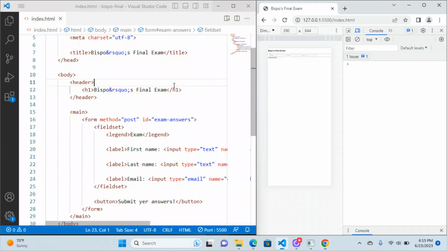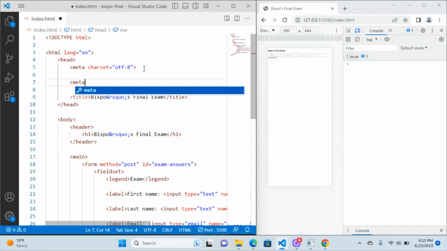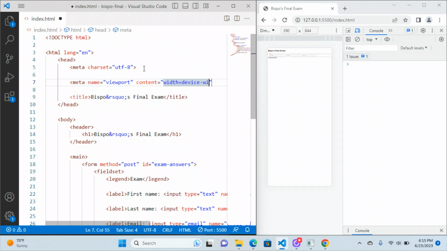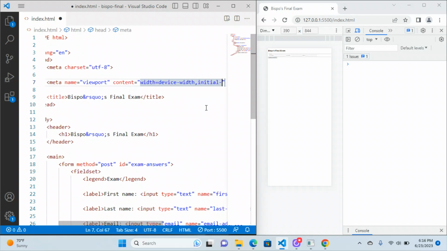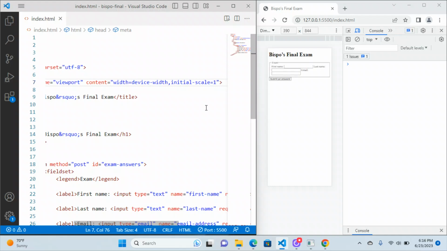It's a real mess. Unless you remember the other meta to put in here, which is this guy, meta name equals viewport. And this falls into the configuration that most metas do, which is a name attribute and a content attribute. Content equals, and this is the weird one here, width equals device width, comma. It's weird because of putting the equals inside the quotes here, I really wish they hadn't gone that way. But width equals device width, and then initial scale equals 1, like so.